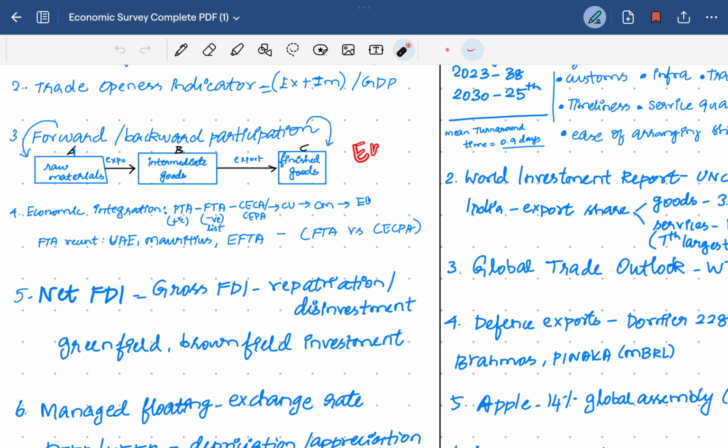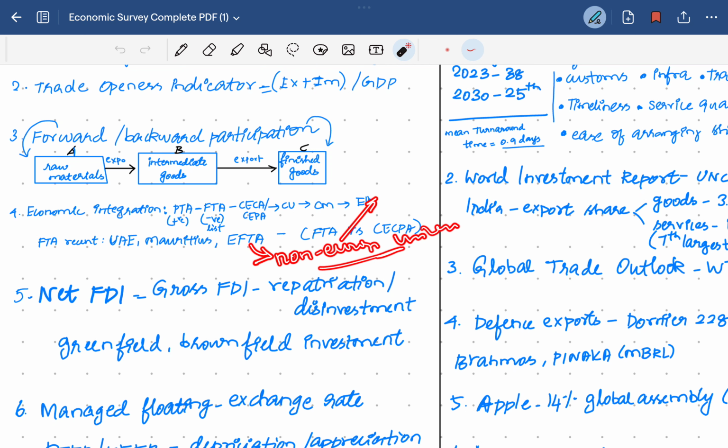Then it was in the news because it has the FTA. Recently India has signed with the UAE, Mauritius and the European Free Trade Association countries. European Free Trade Association is an association of non-European Union countries. Don't confuse it with this. There are 4 countries, that is Iceland, Switzerland, Norway, and Liechtenstein. These are the 4 non-European Union countries we have signed the FTA with.